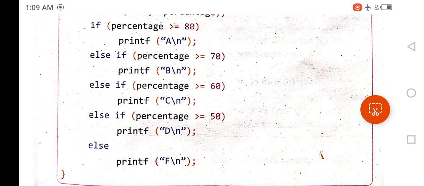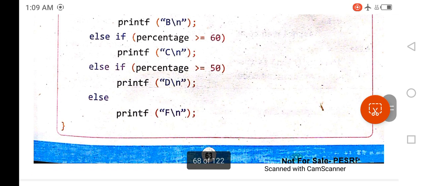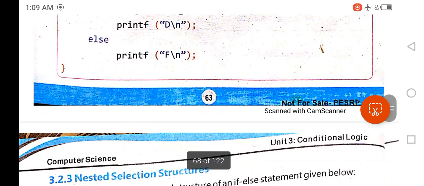So whichever condition is true, the code or the statement after that condition will be executed, and the rest of the code will be skipped. As you can see, after the else keyword, printf f is used where grade f is printed on the screen. So this example clarifies the concept of if else if statement.